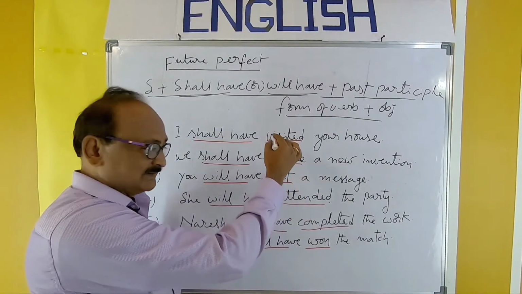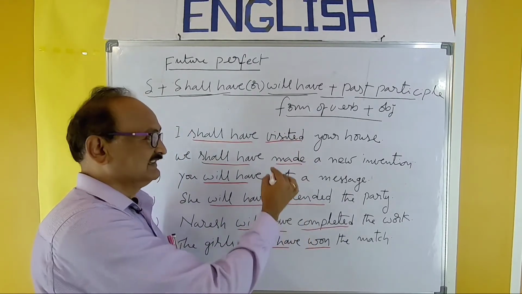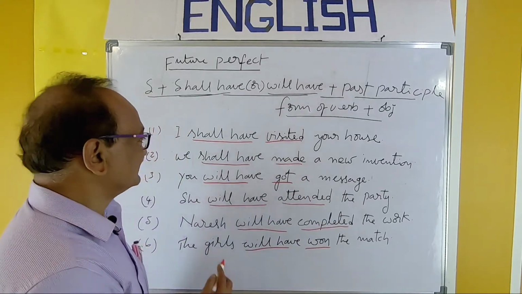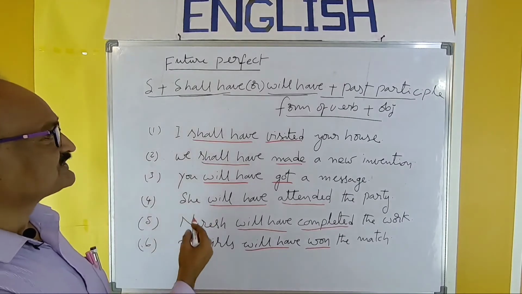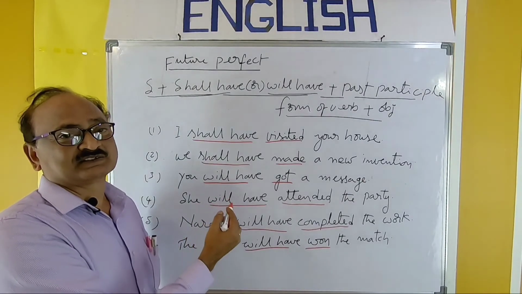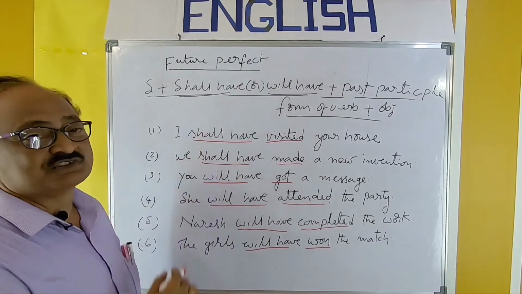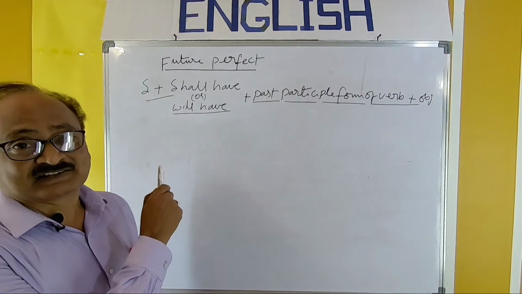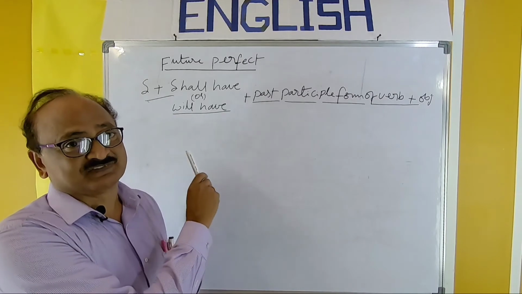So in this manner, always we have to use past participle form. Just you have to remember the verb carefully, the form which you should use carefully. That's why I have stressed on the verb particularly. So these are the different examples. Next, we will take up interrogative form and negative form of the same pattern, that is future perfect.